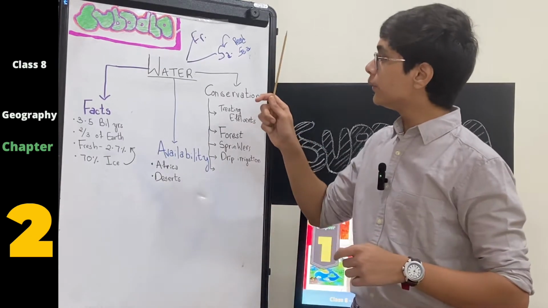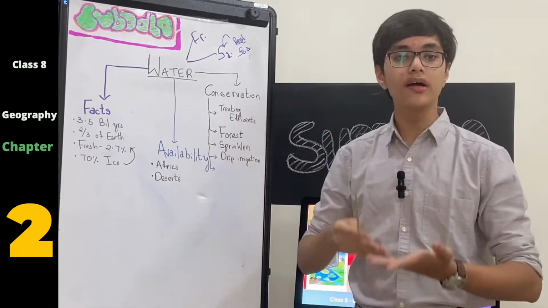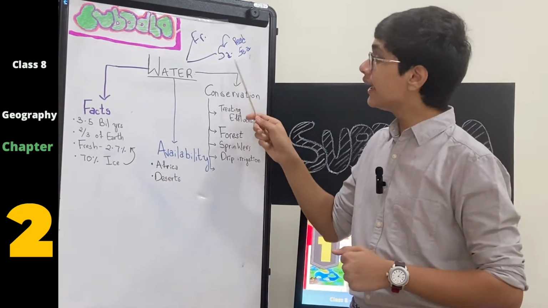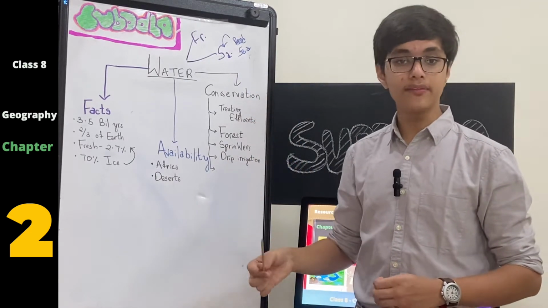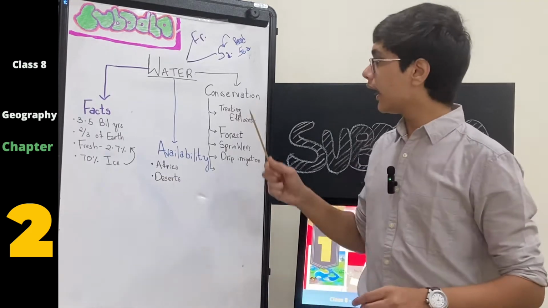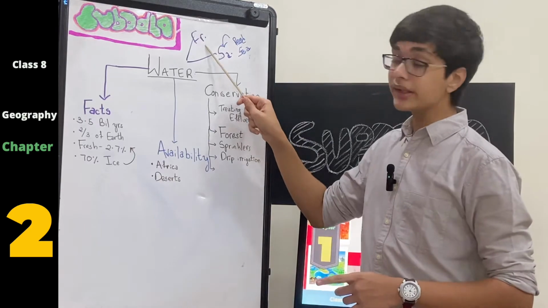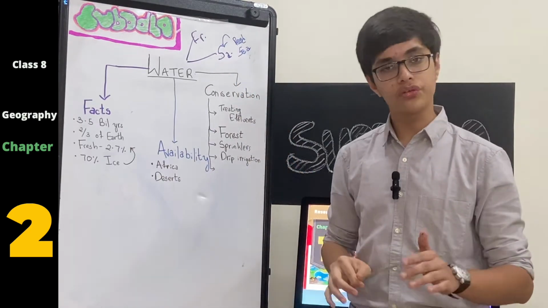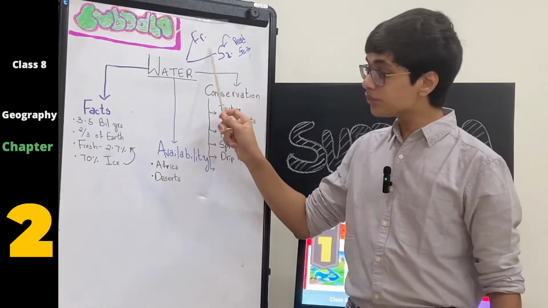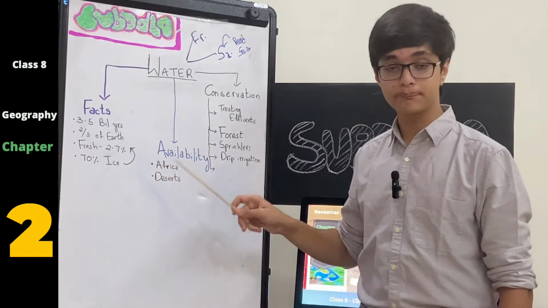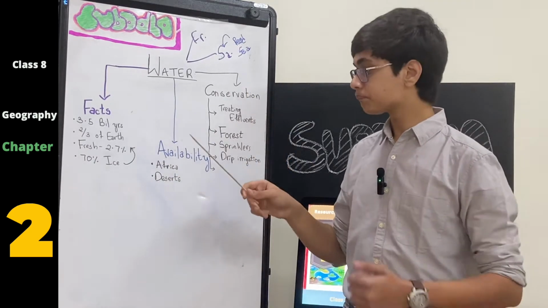So we have two types of water bodies, fresh and salt. Salt water bodies are the ones which have a high concentration of salt, and this is not fit for consumption because remember, a lot of common salt or NaCl is not good for our body, and so we cannot consume water from these salt water bodies. But we can consume fresh water. They do not have a high concentration of salt, and so those are the two types of water. But this fresh water is only 2.7%, whereas 97.3% is completely salt water on Earth.